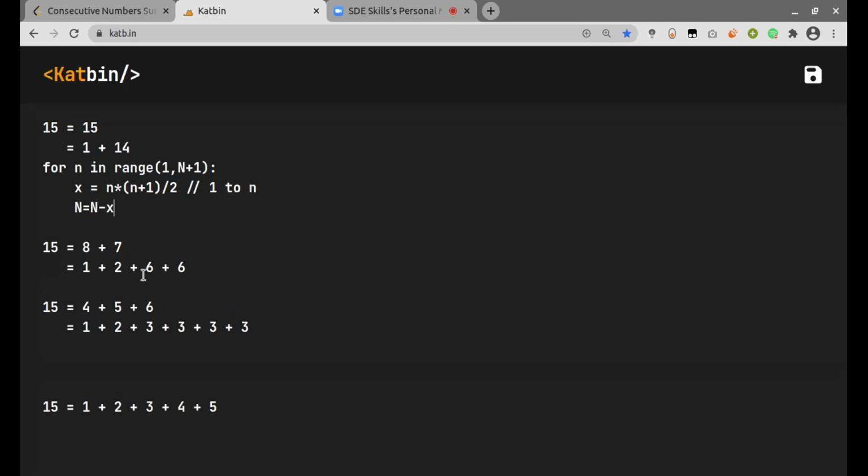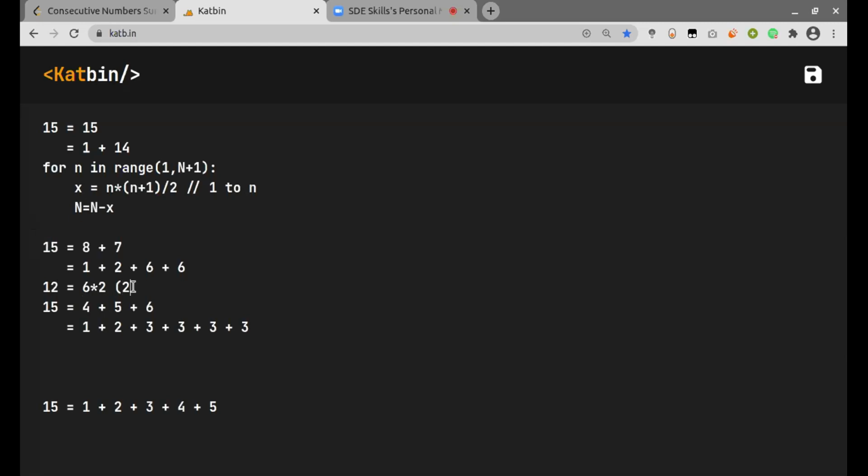If I look at this closely, when I was subtracting 1 plus 2 from 15, I was left with 12 on this side, and if I further decompose this, it will be 6 into 2, and the terms which I cancelled out in 15 were two terms.